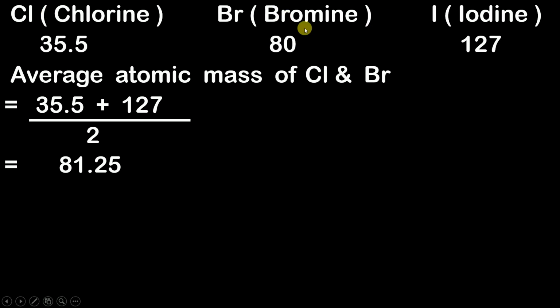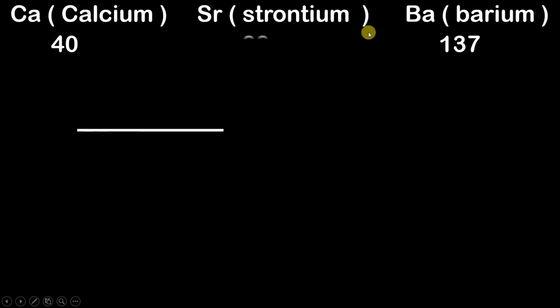Similarly, he gave us an example of calcium, strontium, and barium. As we all know, the atomic mass of calcium is 40, the atomic mass of strontium is 88, and the atomic mass of barium is 137.